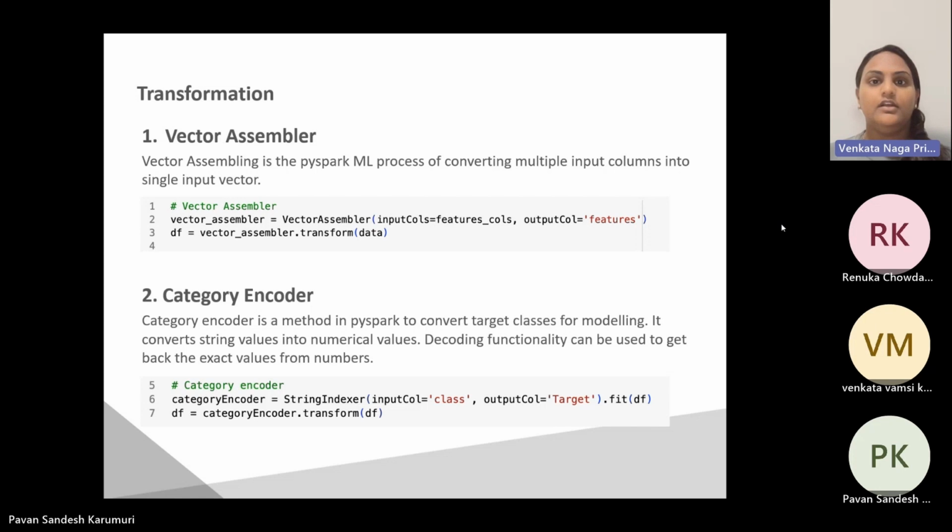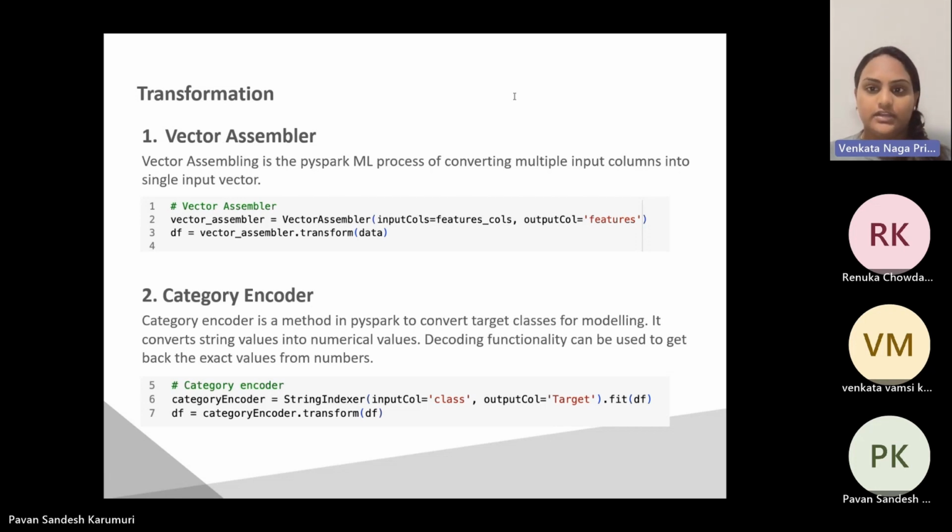This transformation is vital for feeding data efficiently into machine learning algorithms, as many models expect input in vector format. By assembling the multiple columns into a single vector, we can enhance the model performance and streamline the data preparation process. The next is the category encoder. It is a valuable method in PySpark for converting categorical string classes into numerical values. It enables us to handle non-numerical data and prepare it for modeling, and the encoder converts the string values to numerical representation, allowing machine learning models to process the data effectively.